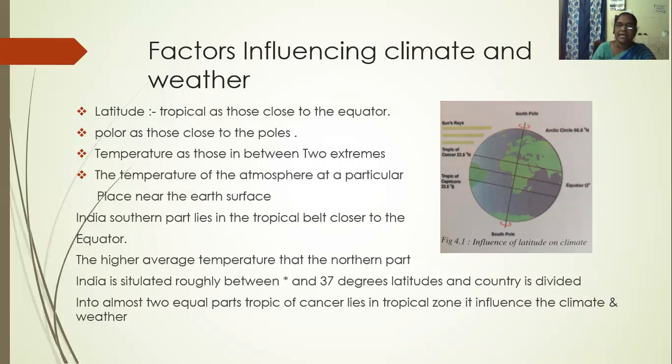That's why latitudes influence the climate. The northern part has a lower average temperature. India is situated roughly between 8 degrees and 37 degrees latitudes, and the Tropic of Cancer divides the country into almost two equal parts. It influences the climate and weather.